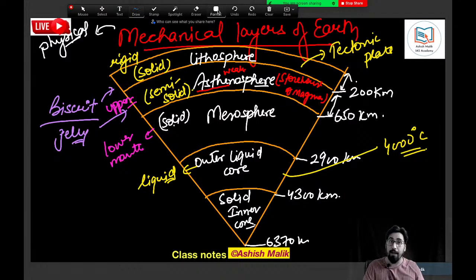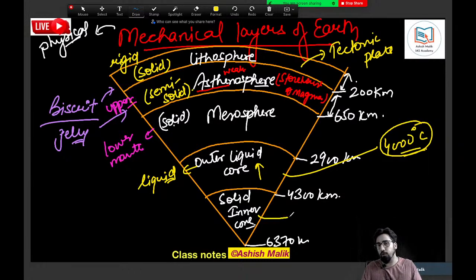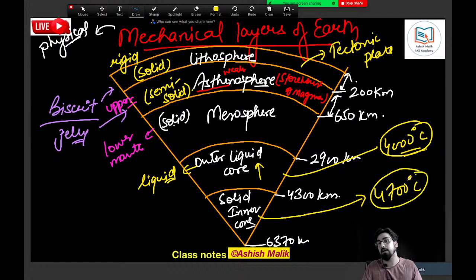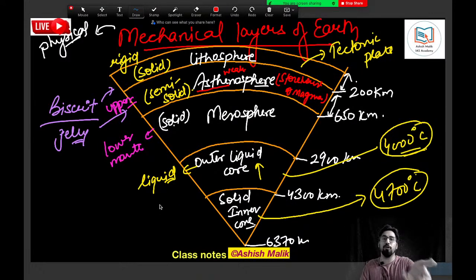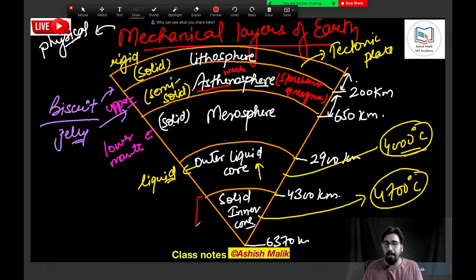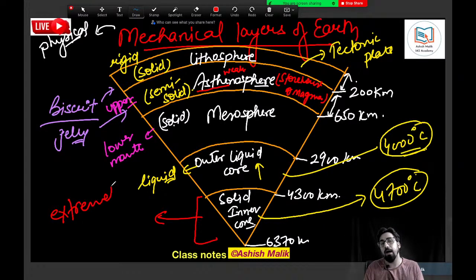Now you should ask me, sir, at 4000 degrees Celsius we have the liquid core. Do you know the inner core temperature is 4700 degrees Celsius? Then why is it not also liquid? Well, the explanation is simple. I know the temperature is huge, but at this depth we also have extremely high pressure.